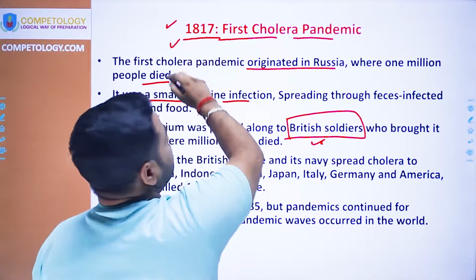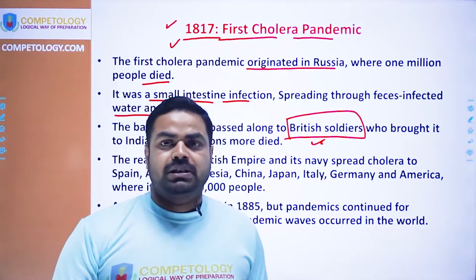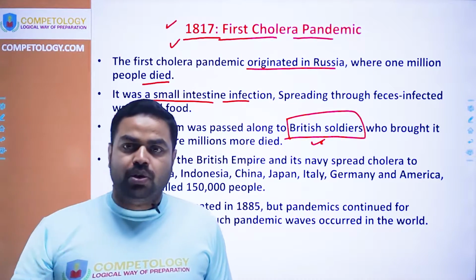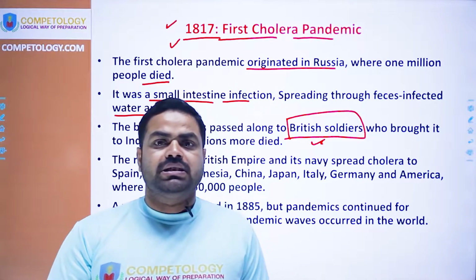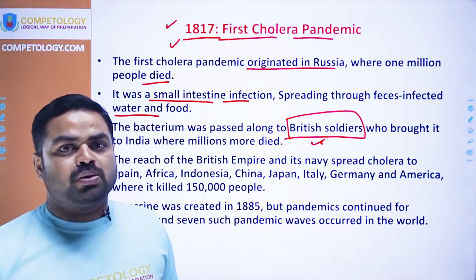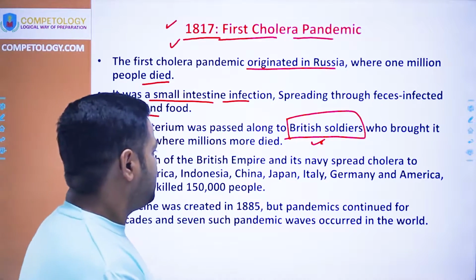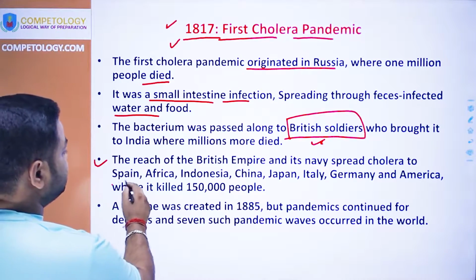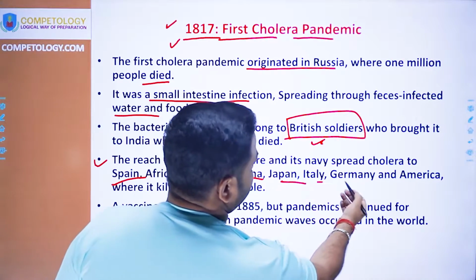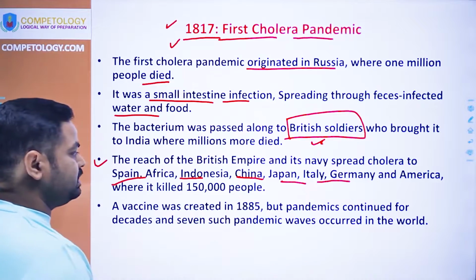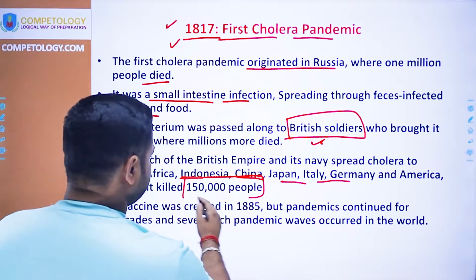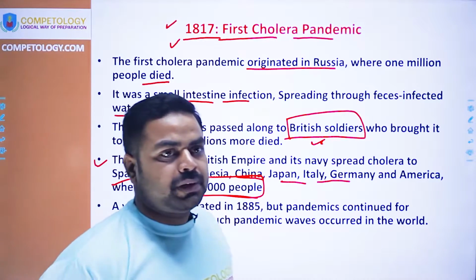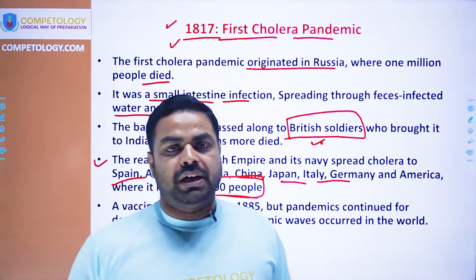As it was the colonial era and the British had colonies on different continents, they spread this pandemic throughout the world, and many people died in Spain, Africa, Indonesia, China, Japan, Italy, Germany and various other regions. About 1,50,000 people died because of this pandemic.